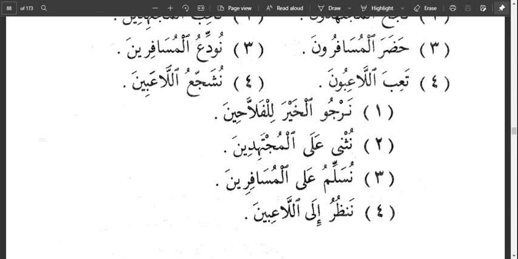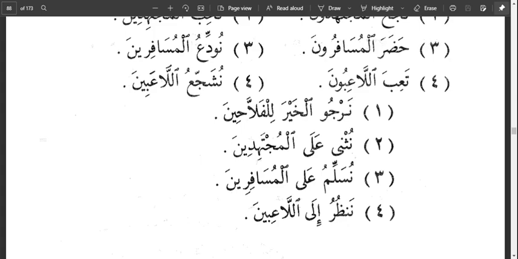So the first part, which is rafu', whatever state it is meant to be, we say it is marfu'un bil wawi. For the examples we have, they are all fa'il. So fa'il marfu'un bil wawi. Then the second part, the mansub part, they are all maf'ulun bihi in this example. So we say maf'ulun bihi mansubun bil ya'i. Then for the last part, which are the majrur, the ya showing jarru, this is majrurun bil ya'i.